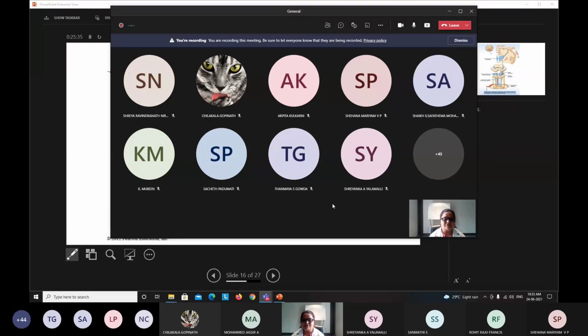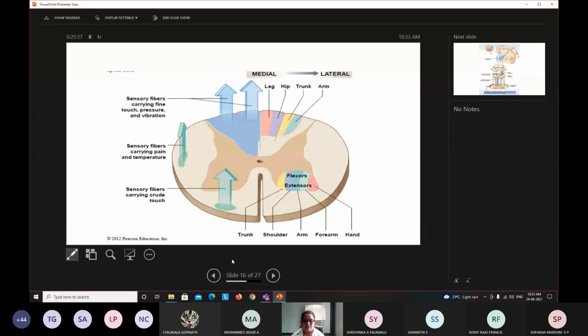In such situations, you will have to find out which tract is involved and what the extent of the spinal cord injury is. So that is the purpose we have to understand. After finishing these ascending and descending tracts, we are going to discuss spinal cord injury, where in detail again we will discuss what kind of loss a person will have in different types of spinal cord injuries.